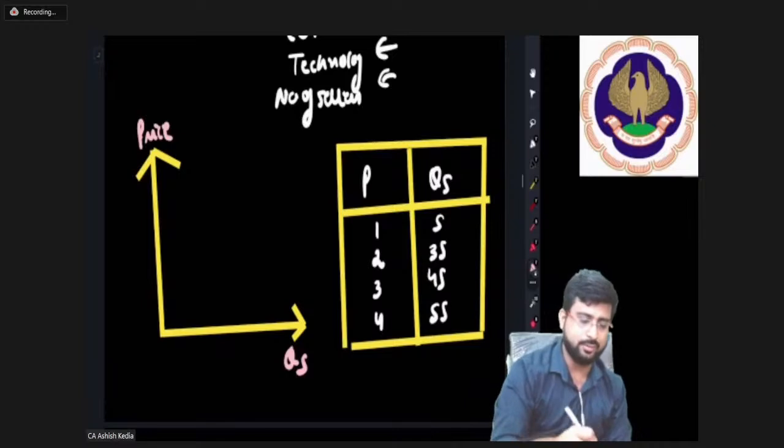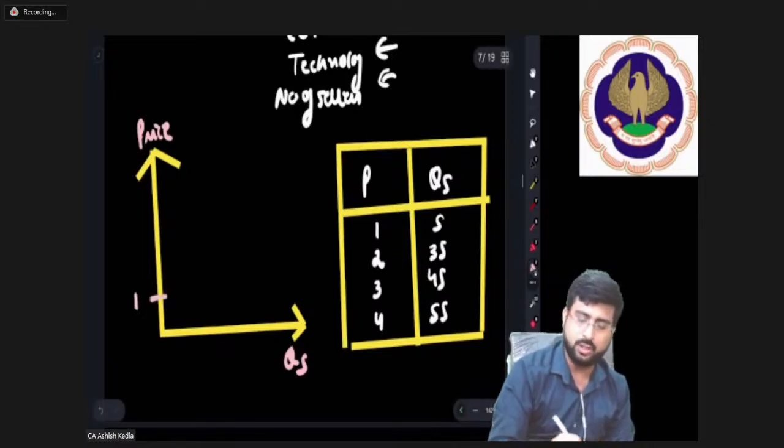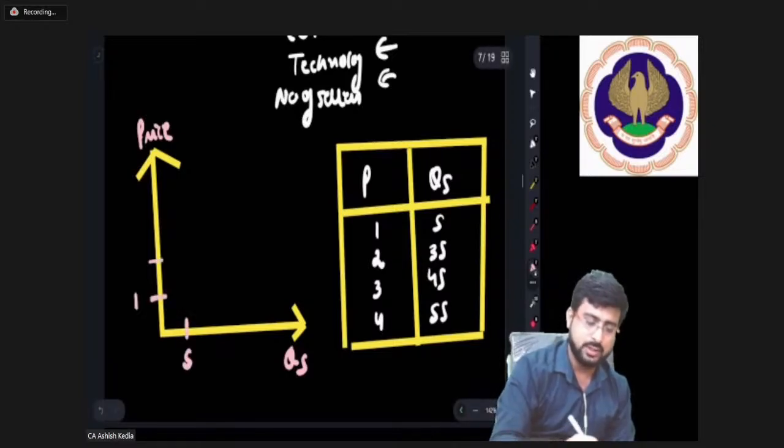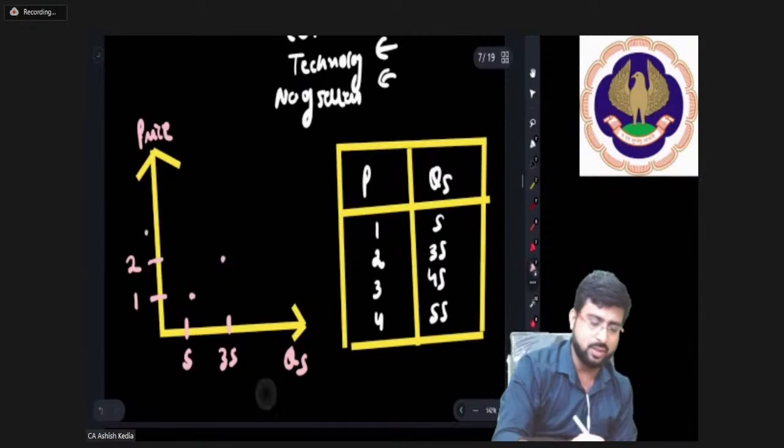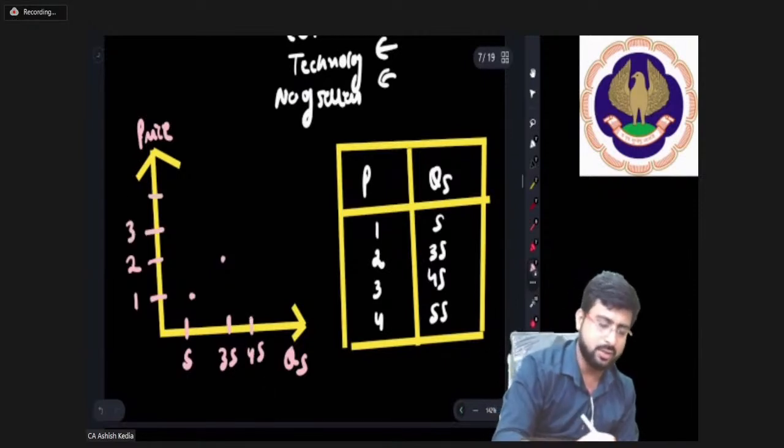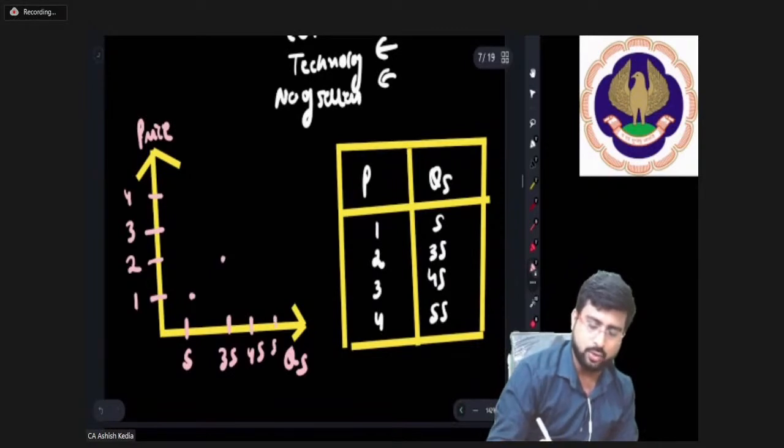Let's say price is 1 rupee, quantity supplied is 5. Price has risen to 2, quantity supplied has risen to 35. Price has risen to 3, quantity supplied has risen to 45. Price has gone to 4, quantity supplied to 55.